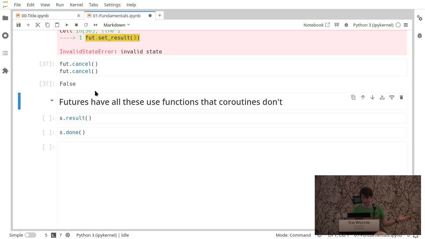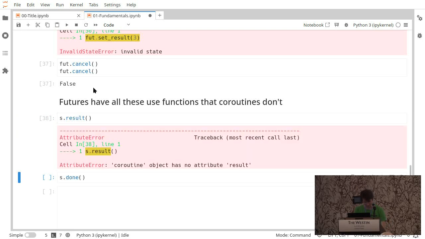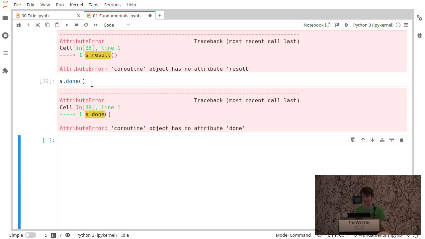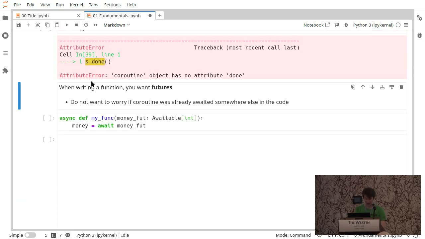So these are nice functions, whereas with coroutines you'd have to go into the properties of coroutines, where you don't tread lightly. This coroutine S that we were looking at before doesn't have result. You can't check if it's done easily. So if you're writing a function, you want the interface that futures provide. You don't want to worry if the coroutine was already awaited somewhere else in the code. If you pass a future to 2 different functions, they can both await it and be safe. If you passed a coroutine to 2 different functions, one would work and the other one would say this has already been awaited somewhere else, which is bad.